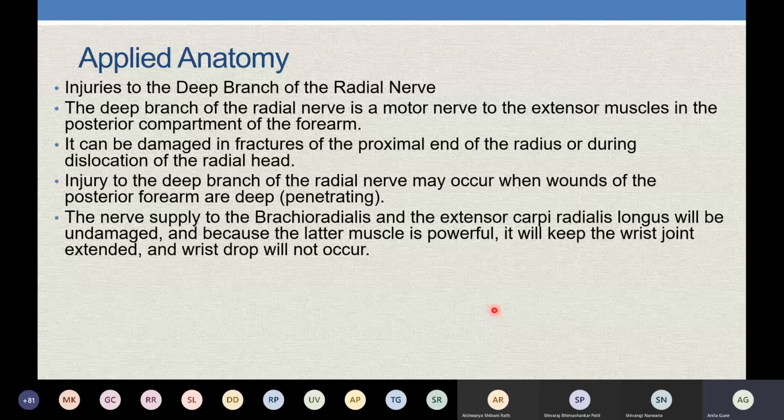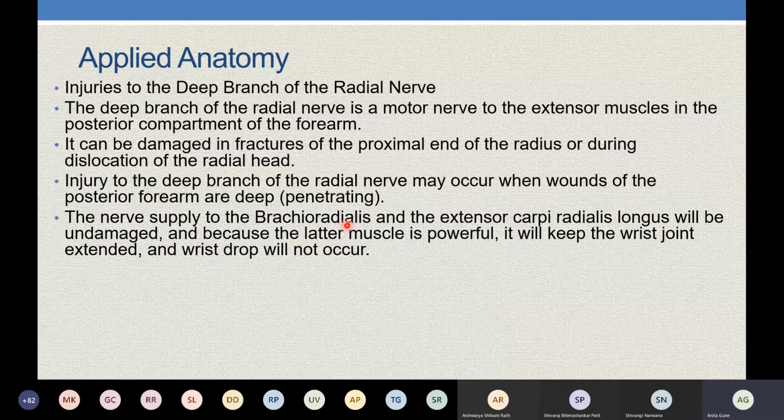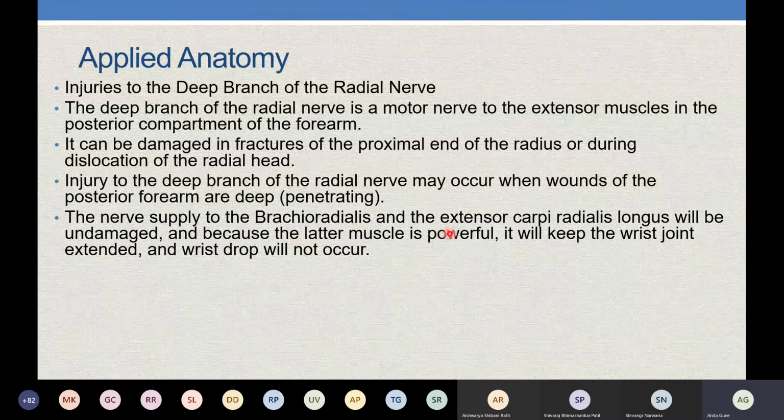What happens over here? Try to understand. Before the radial nerve gives terminal branches, that is your posterior interossei nerve, it has already supplied a few extensor compartment muscles. That is your brachioradialis, extensor carpi radialis longus.